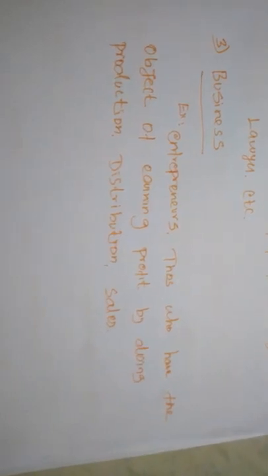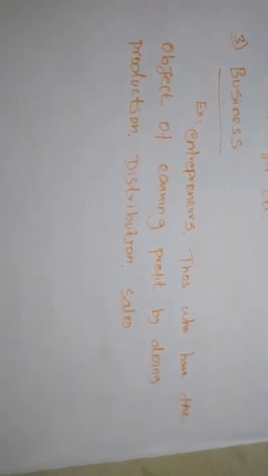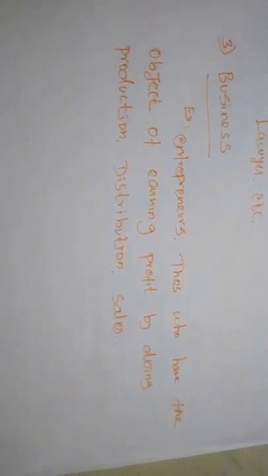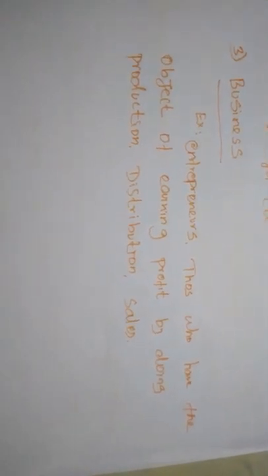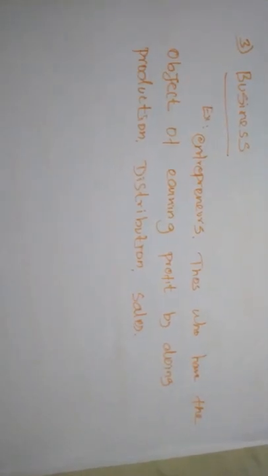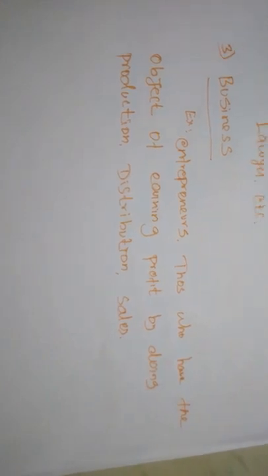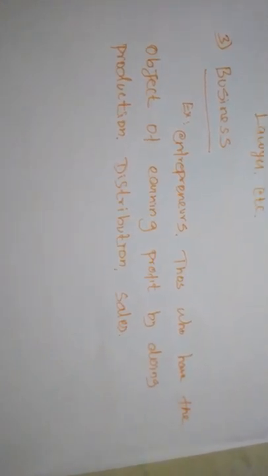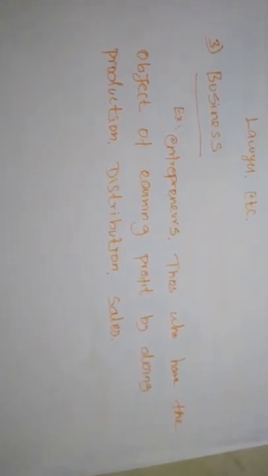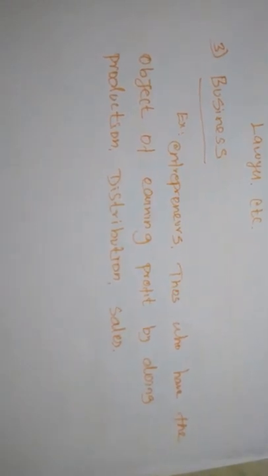Business must have the feature of production, consumption, distribution or sales. If any people are producing, distributing or selling goods and services to other people or the government, it is called business.